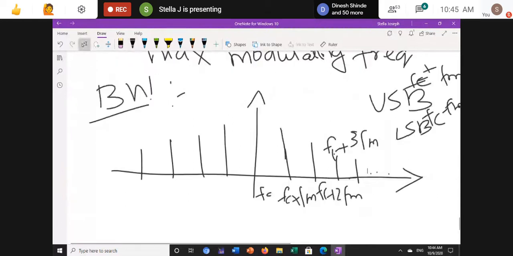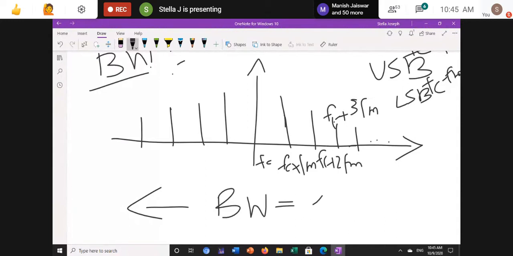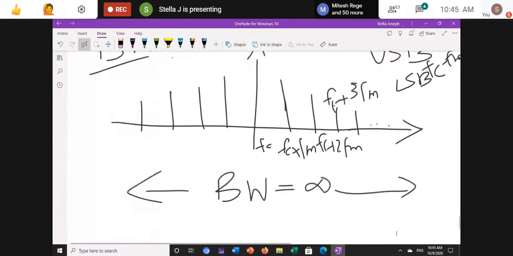We can't predict that only a limited number of frequencies are available. Practically it is impossible to identify the bandwidth, because a frequency modulated wave has a number of frequencies. So practically they say the bandwidth is infinity.